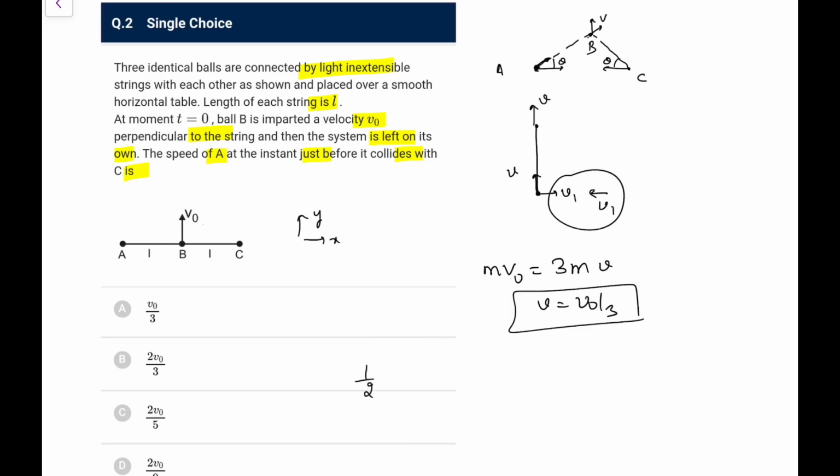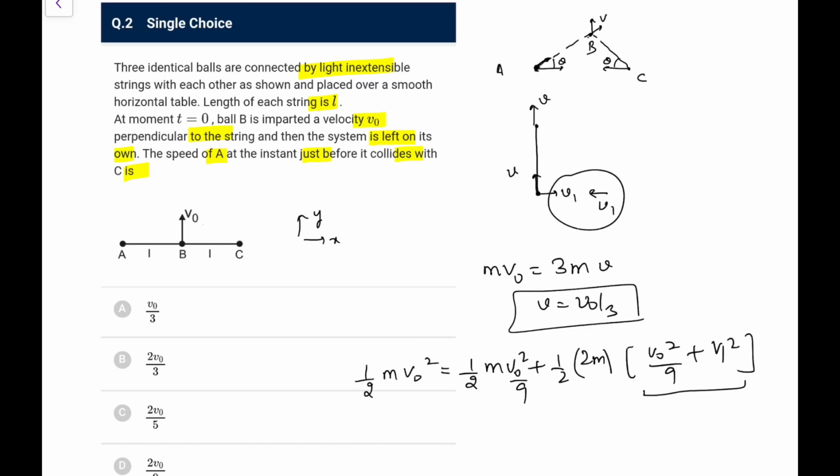So what I can write, half m v0 square is equal to, B has only this velocity v square and the other one too will have 2m into this, v0 square by 9 directly I should write. So that is v0 square by 9 plus this v1 square I can write. So what we can do now, we have to just find its speed, so we can write this complete factor also, so there is no issue. I can write this factor as the final velocity.